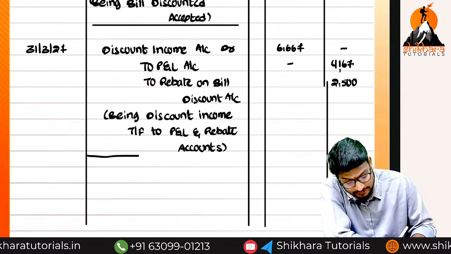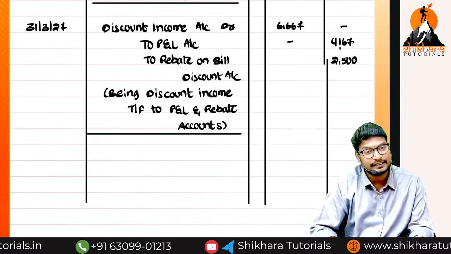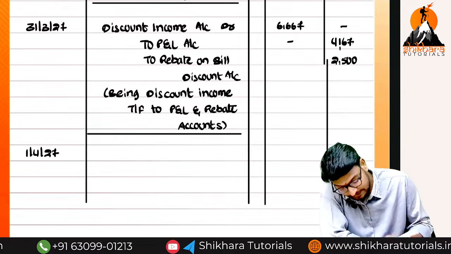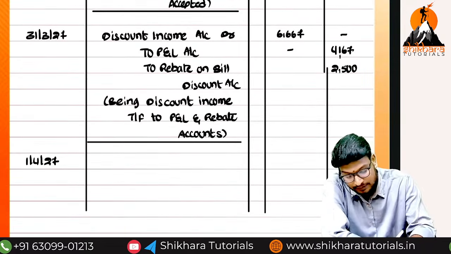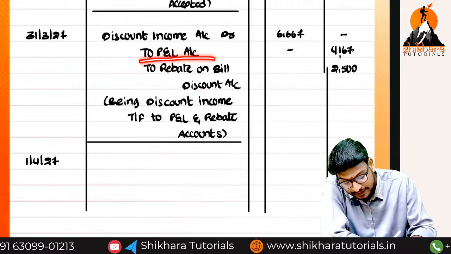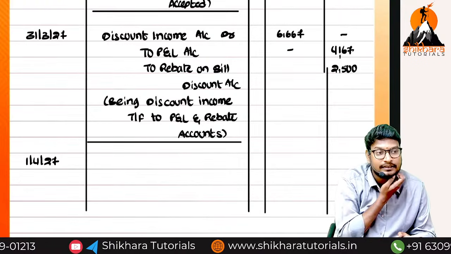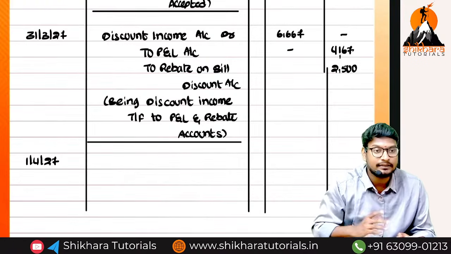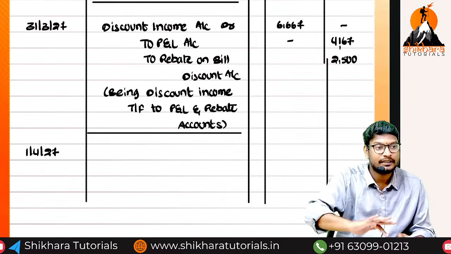Guys, okay? Is there any doubt, ma? Again, in the next year beginning, ma, can you tell me the next year beginning? 1/4/2027, we have to reverse this entry. Which entry do we have to reverse, ma? The rebate we have to reverse. Rebate on bill discount account debited to discount income. Guys, are you understanding my point, ma? Because this income belongs to the current year. That is the reason. Okay, the previous year is completed, we enter into the next year.